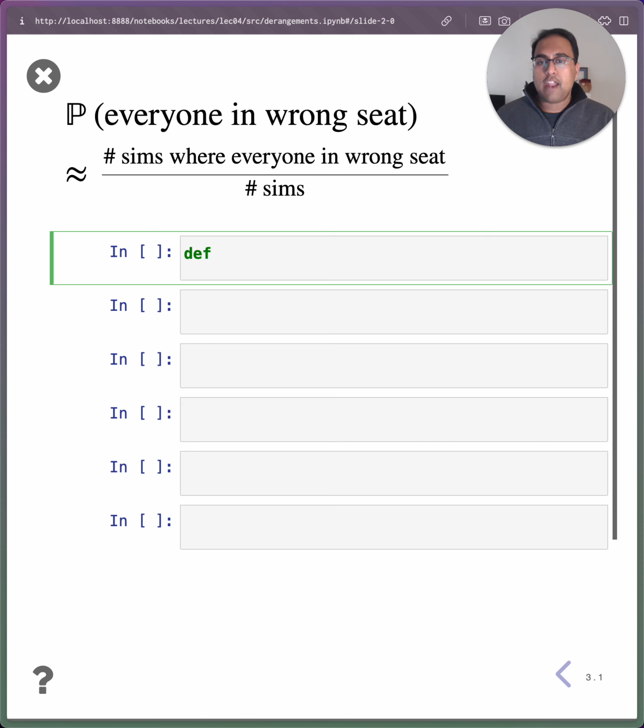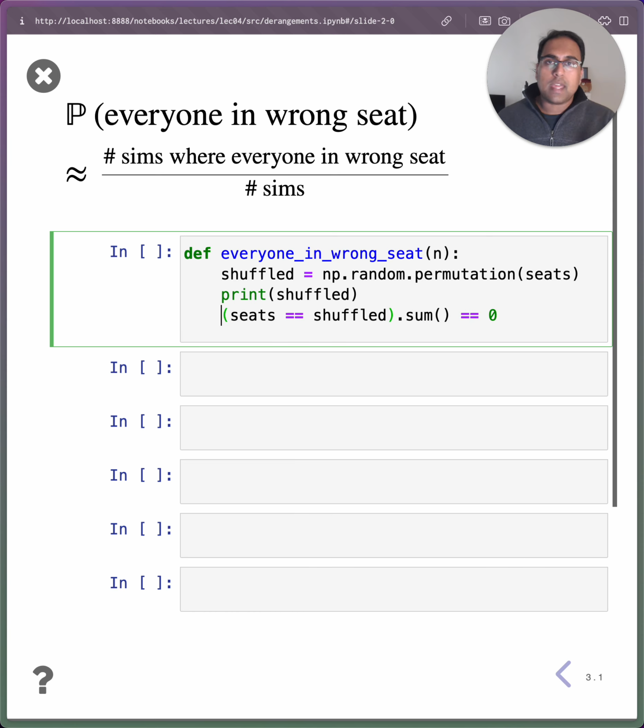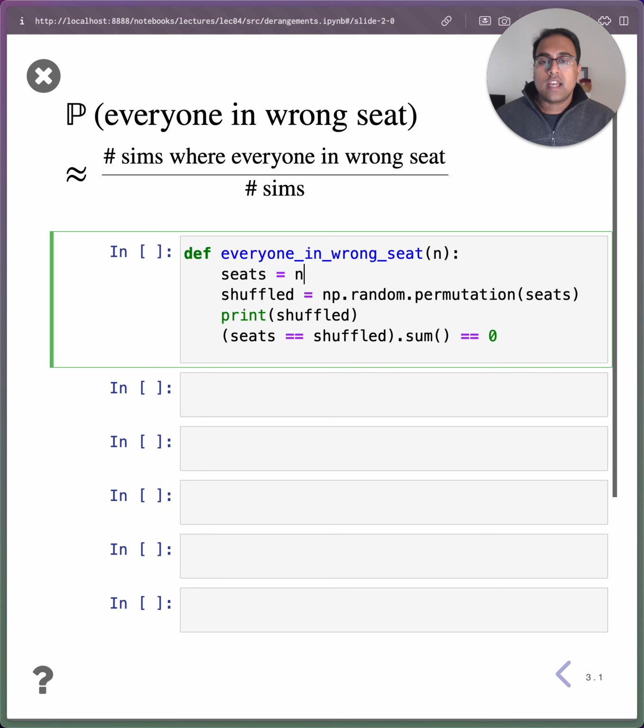Let's try that. I'm going to define a function called everyone_in_wrong_seat. And instead of deciding in advance how many people are going to be on my hypothetical plane, I will let this be an input to my function. So I'll say seats is np.arange not 1 to 6, which would be 1, 2, 3, 4, 5, as in the previous example. I'll let it be np.arange 1 to n plus 1. And as we will soon see, as you increase the value of n from 50 to 100 to 1,000 to 10,000, the resulting probability doesn't actually change very much because it converges on a particular value for a relatively small n, and then it stays around that value for any n, essentially.